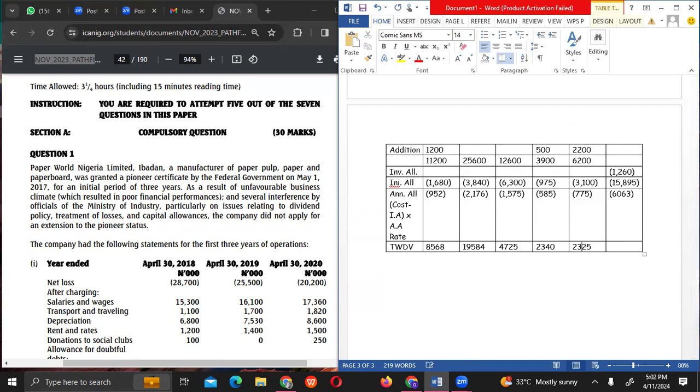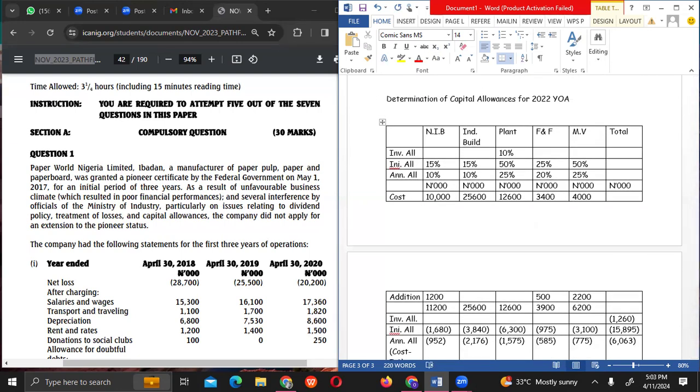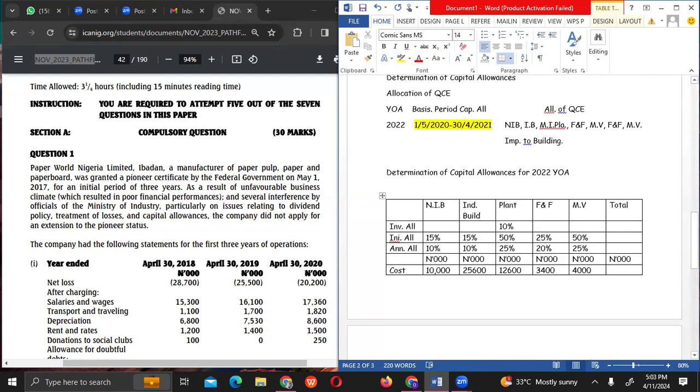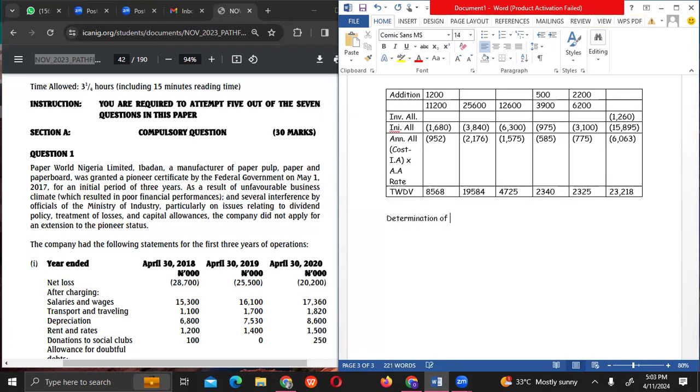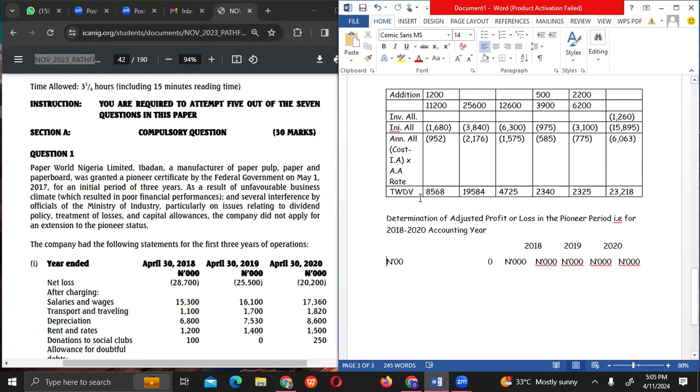Okay. What's the total? 1,260 plus 15,895 plus 6,063. What do you have, please? 23,218. Right. Do we have anybody who is not clear to this extent? We don't understand the adjusted. Sorry, just a minute.